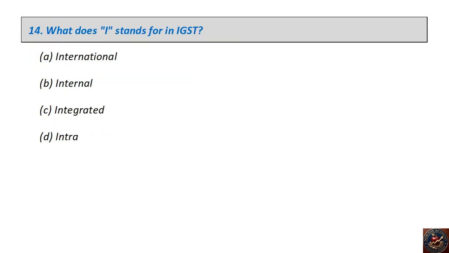What does I stand for in IGST? International, internal, integrated, intra. The right answer is integrated. What does C stand for in CGST?